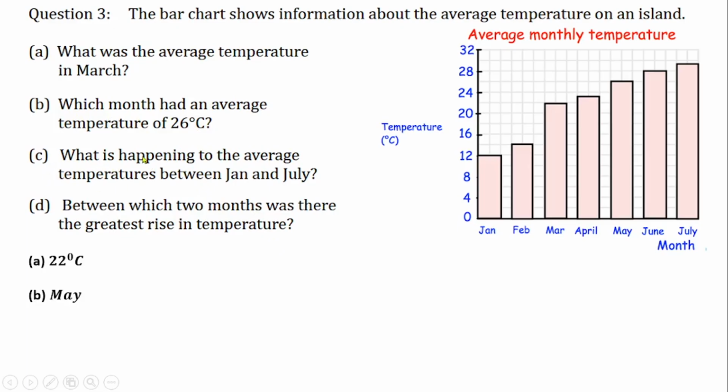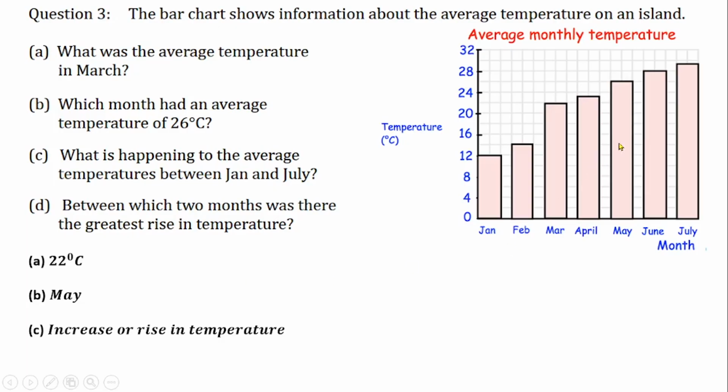Then also, what is happening to the average temperature between January and July? You can see that there's a persistent increase in temperature between January and July. The temperature keeps rising, keeps rising. So there's a persistent rise in temperature from January to July. That's the answer to that. D. Between which 2 months was there the greatest rise in temperature?